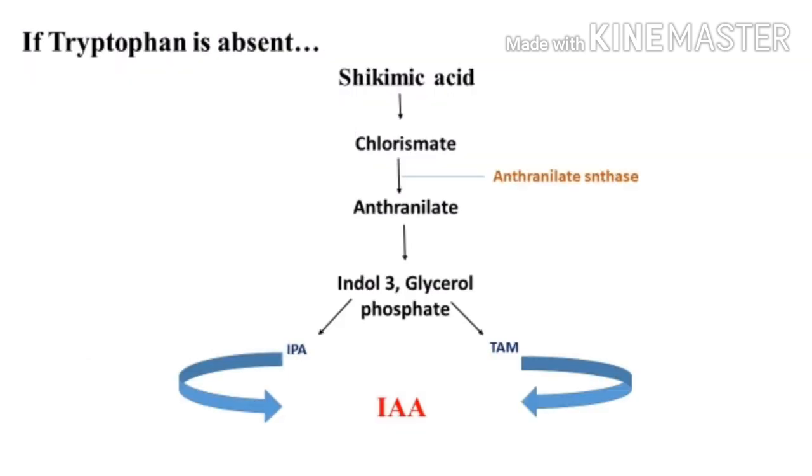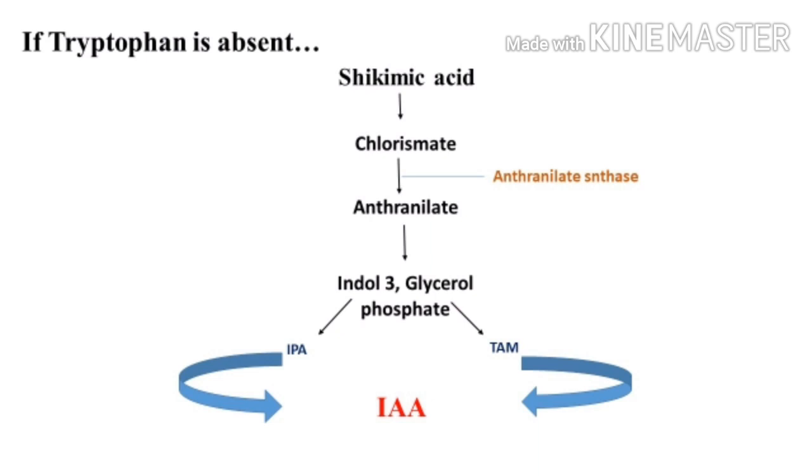Now let's see what will happen if tryptophan is absent. There is a need for synthesis of auxin, but tryptophan is not there. Then what will happen? This pathway will be followed.